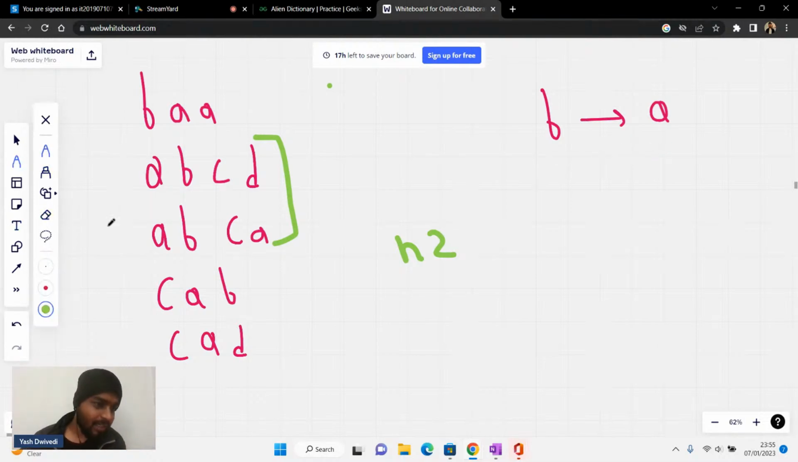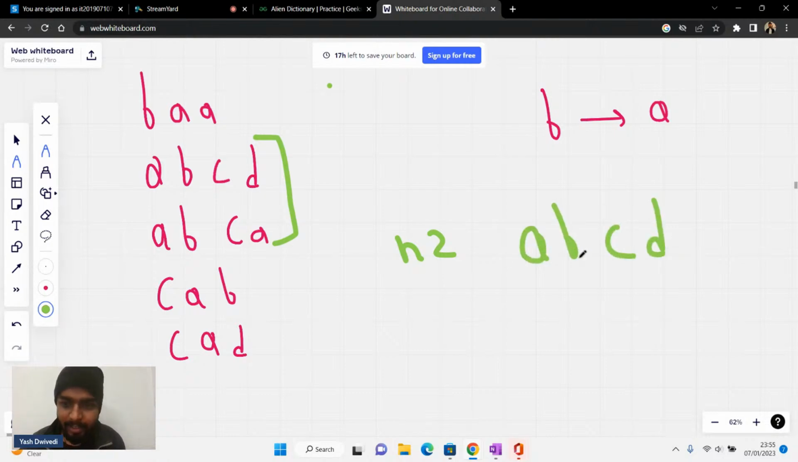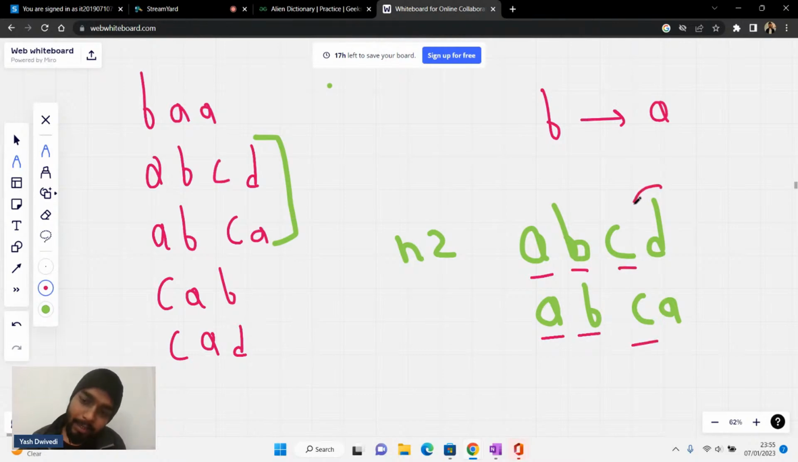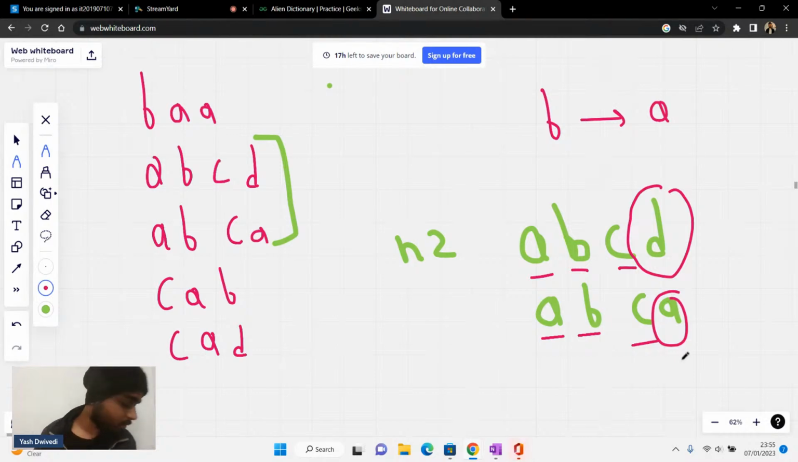Right, now let's have a look at them. So I'm having A, B, C, D right here, and I'm having A, B, C, A. So if I look at the positions, which position is different? Can I say that A is the same, B is the same, C is the same, but D and A differ? So the difference comes here, right? Can you see this, guys?